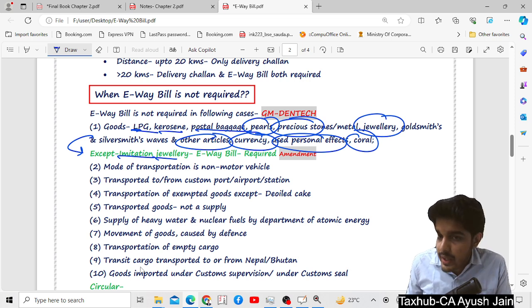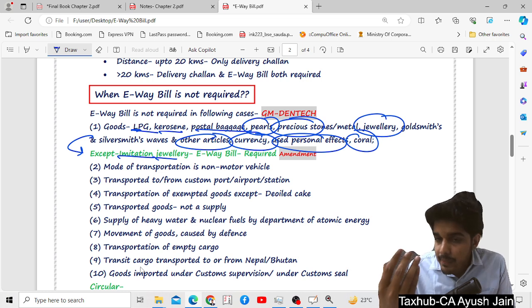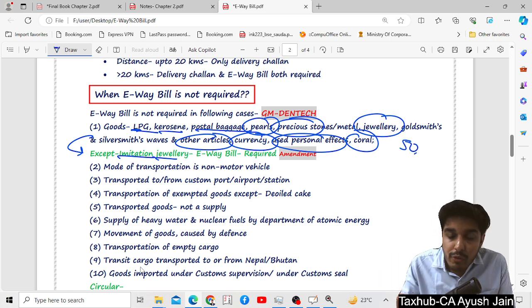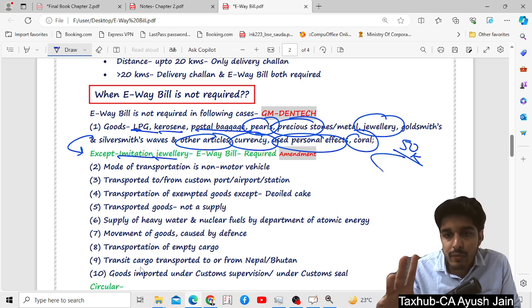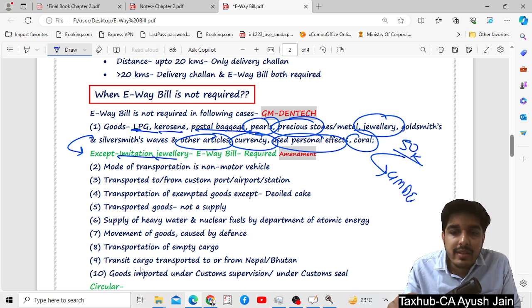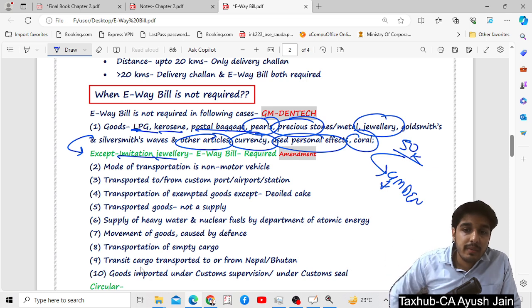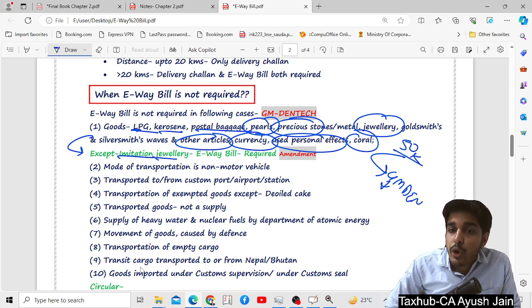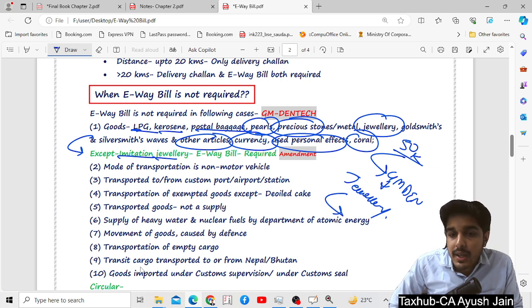Acha, just tell me one thing. What we have studied is that in every case where the value of the movement of supply goods exceeds 50,000, an e-way bill is required, but in some cases an e-way bill is not required. And what are these cases? These are the cases of GM Dentech. In this GM Dentech, we have read that in case of certain goods, an e-way bill is not required, and one point is that in case of jewelry, it was not required. But again, an exception came that if the jewelry is imitation jewelry, then you have to issue an e-way bill.